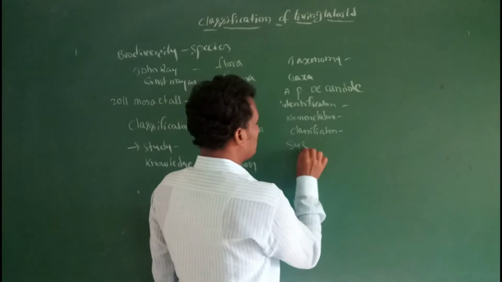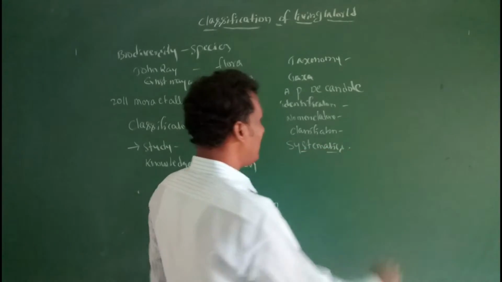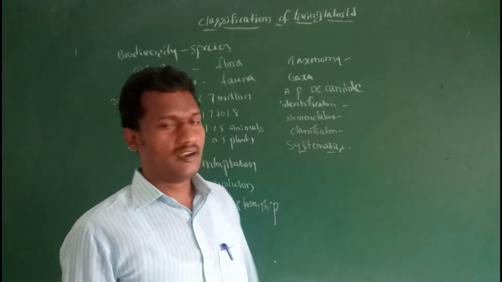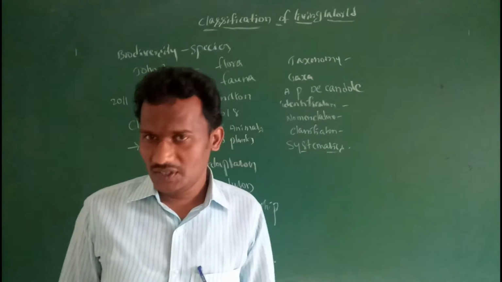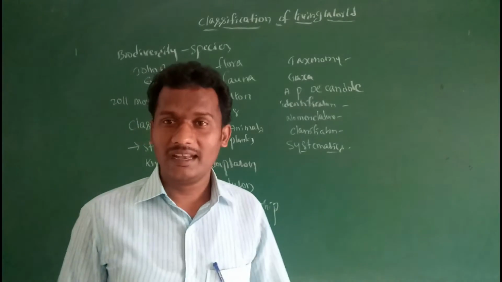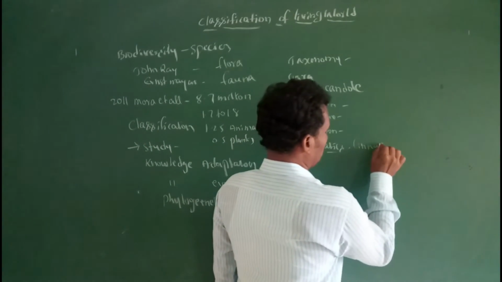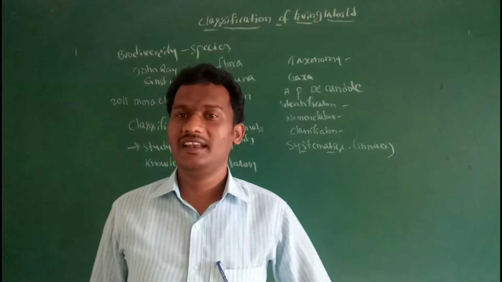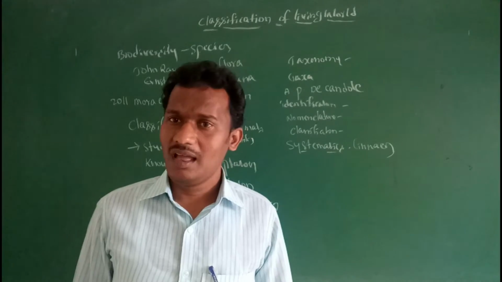Then systematics. Systematics is nothing but taxonomy. We can use taxonomy and systematics interchangeably; both are synonyms. The term systematics was first used by Linnaeus in his publications Species Plantarum and Systema Naturae.